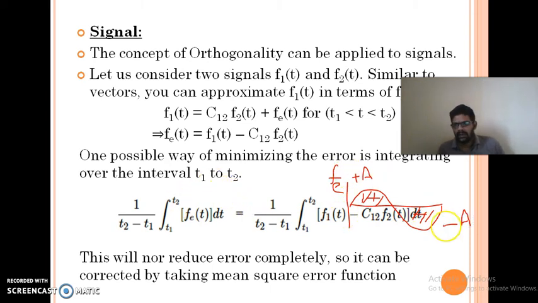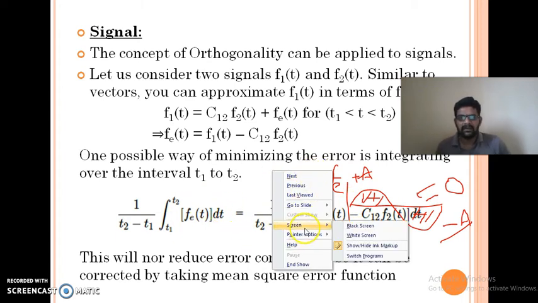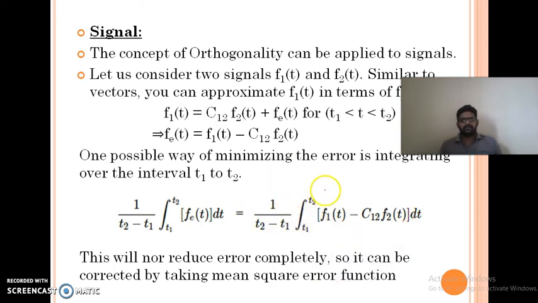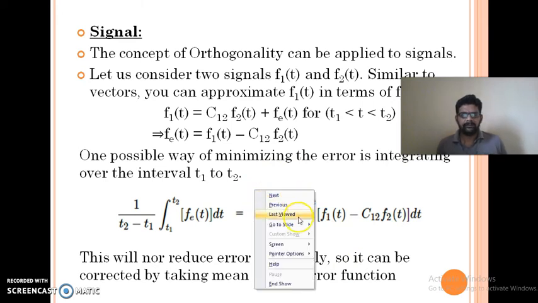Integration means we have to add. If you add these two, plus a minus a, they will get cancelled and it results in 0. Is it really 0? No, there is a signal. So the error function may lead to 0 if you directly take the average value. So this concept will sometimes not give the exact error.